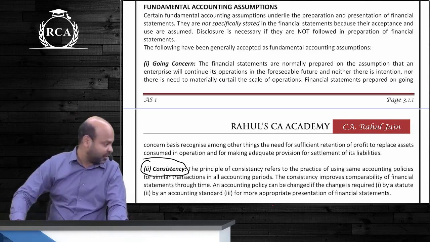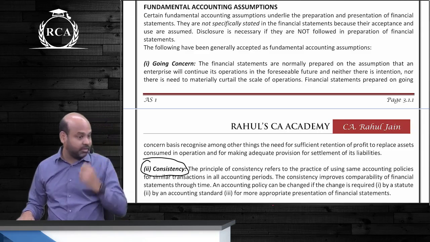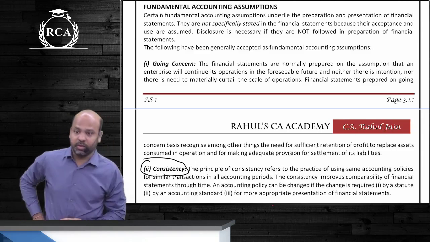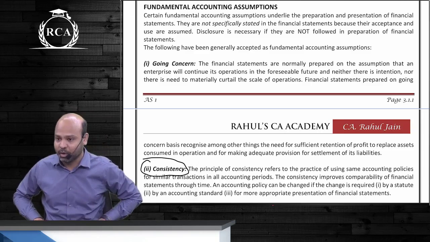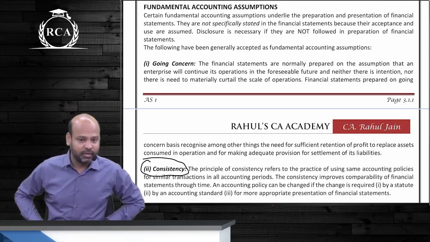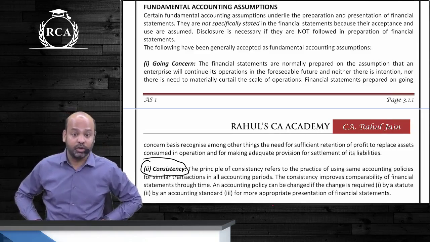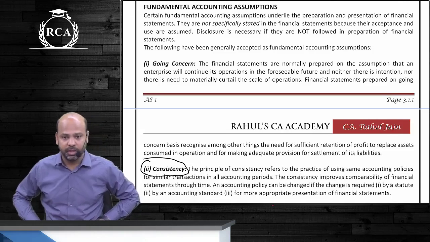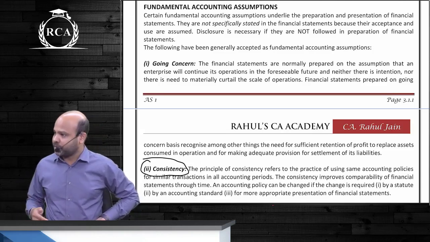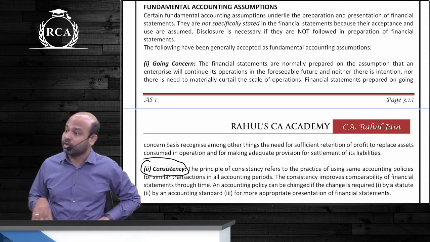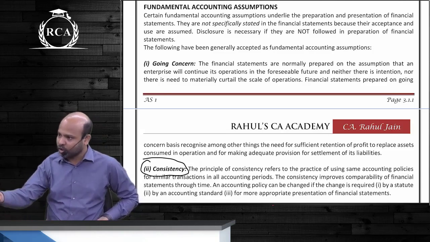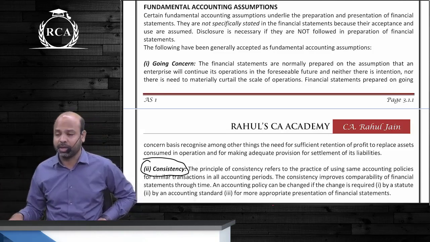Anyways guys, back to this, fundamental accounting assumptions. There are three fundamental accounting assumptions: going concern, consistency and accrual. As per going concern, guys, we assume that the entity is going to remain in existence for the foreseeable future. The objective of assuming this, beta, is that all the long-term assets, guys, can be valued at cost. You do not have to compare them with the market prices.